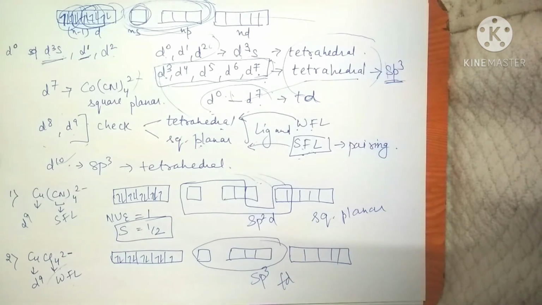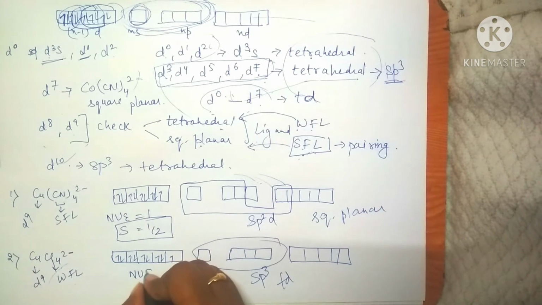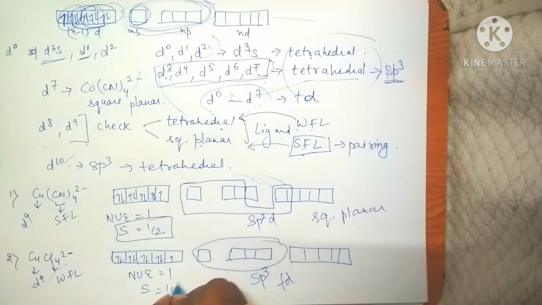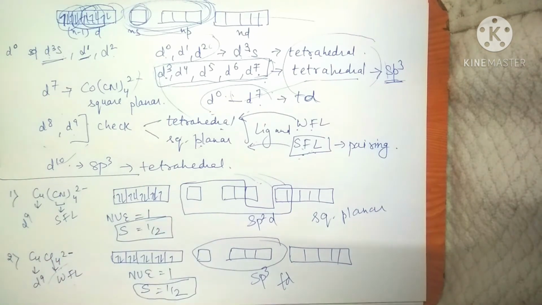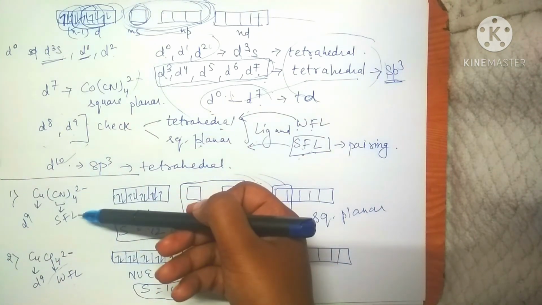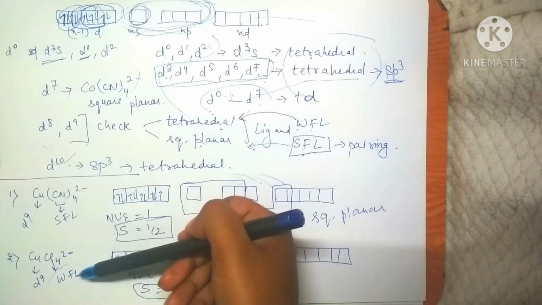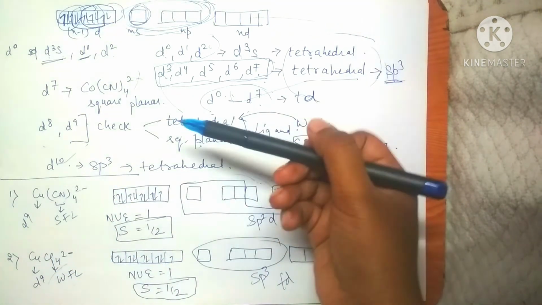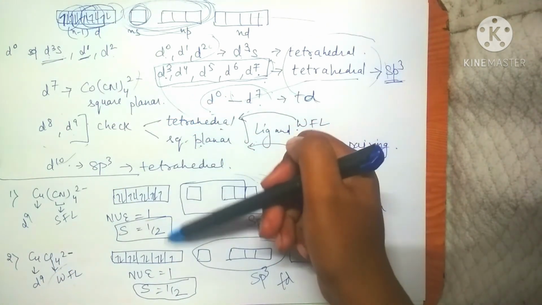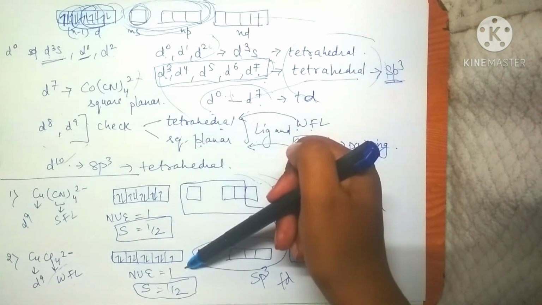And what will happen here is that the number of unpaired electrons will be 1 and the total spin value will be half. So this is an exception: in the first case there was a strong field ligand and in the second case there was a weak field ligand, but still we are getting the same spin values.